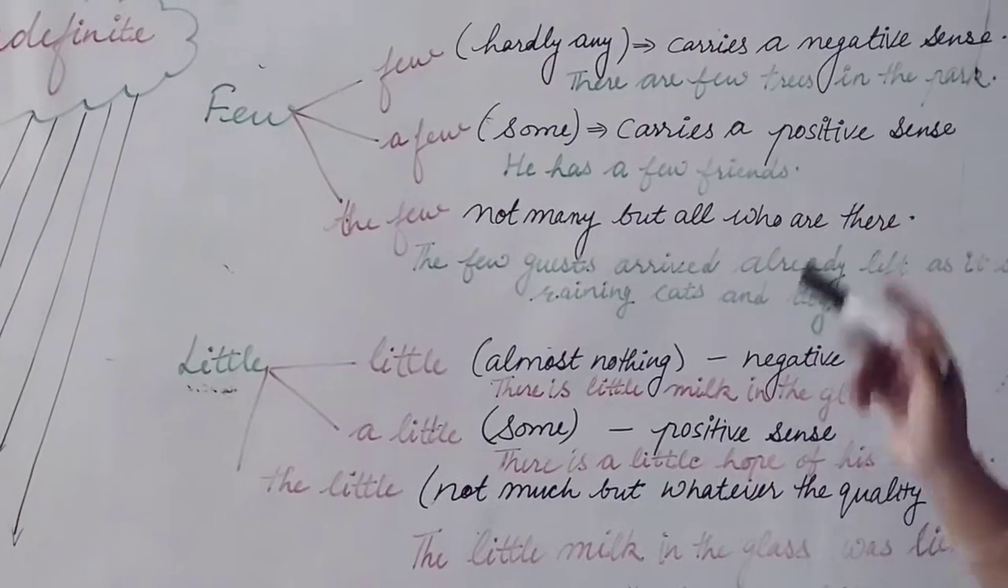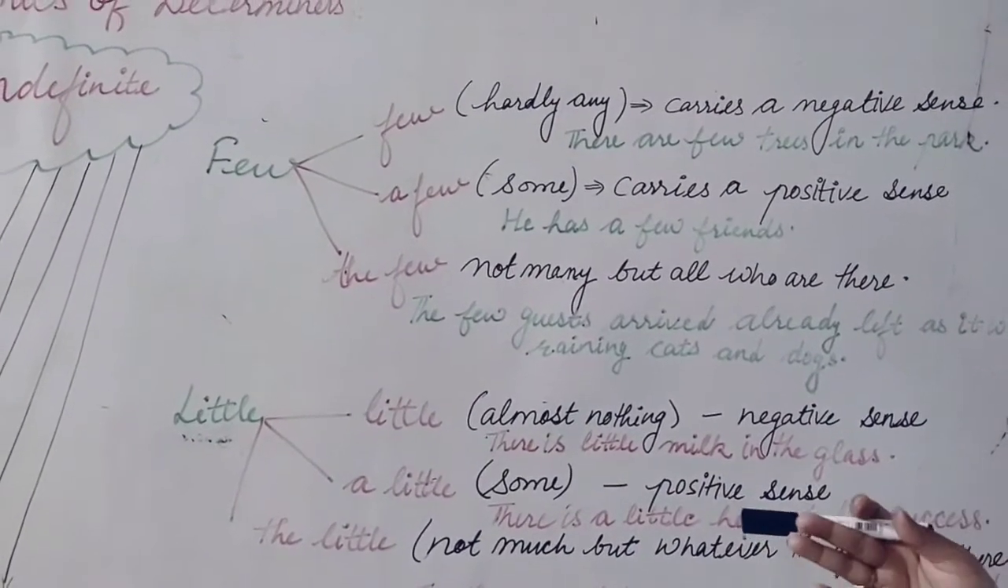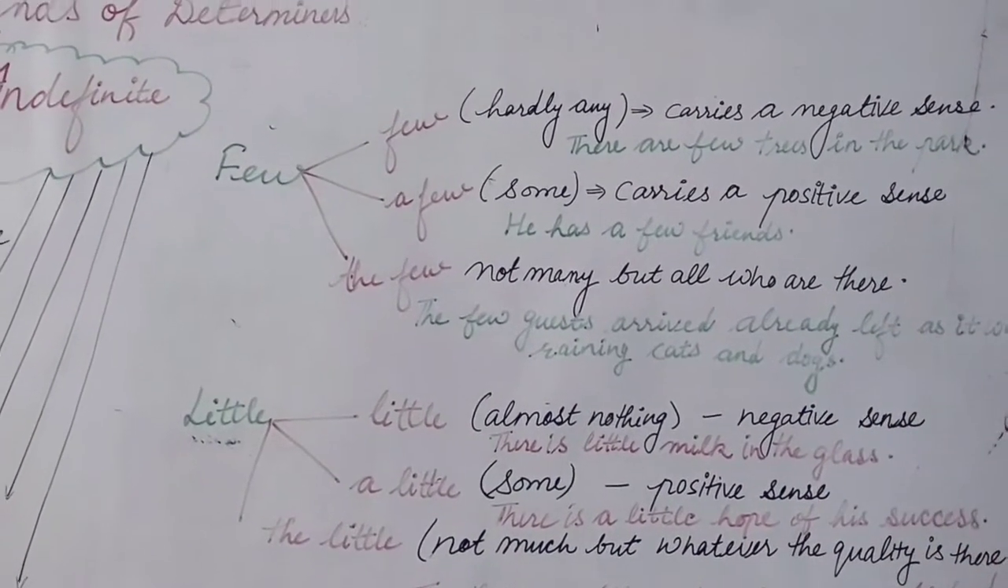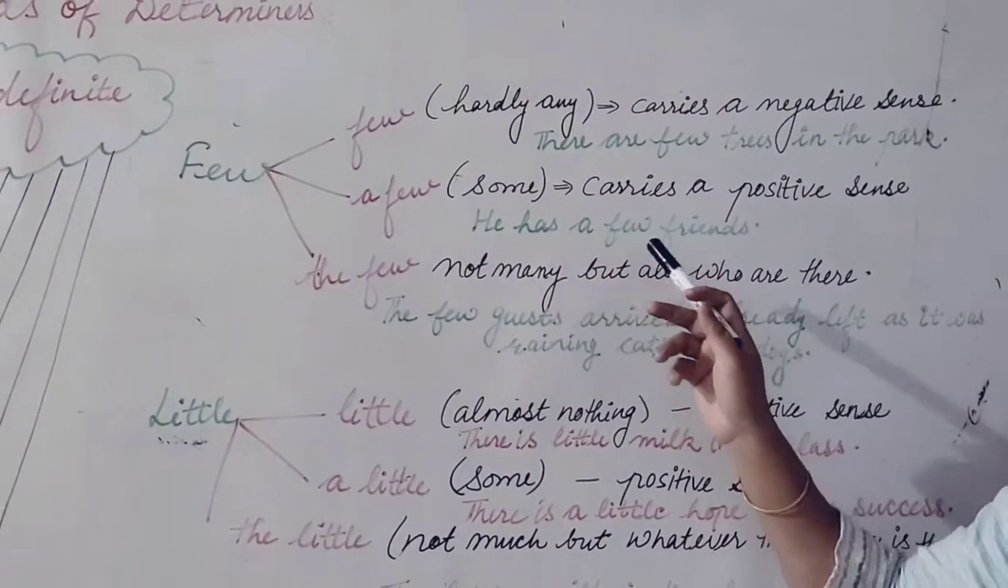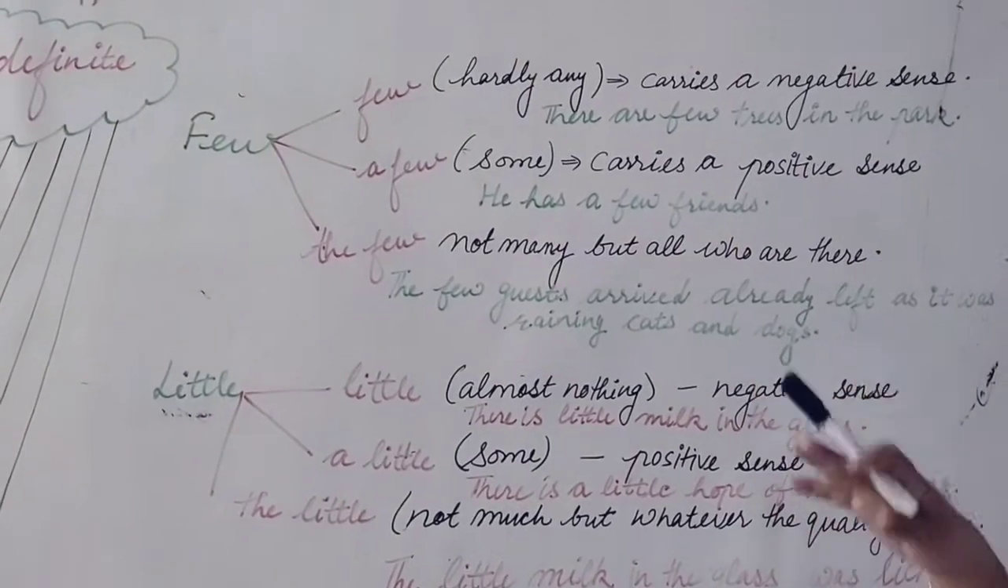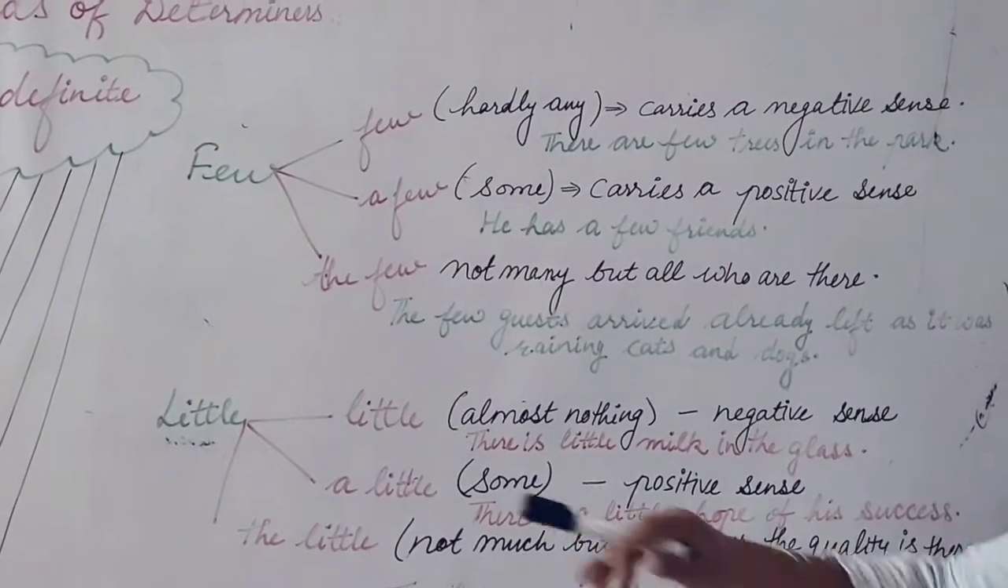He has a few friends. We can say not many. He has not many friends, but he has few friends. Okay, some friends we can say here. So that is a few, which means the number is not more, but still he has a few friends.